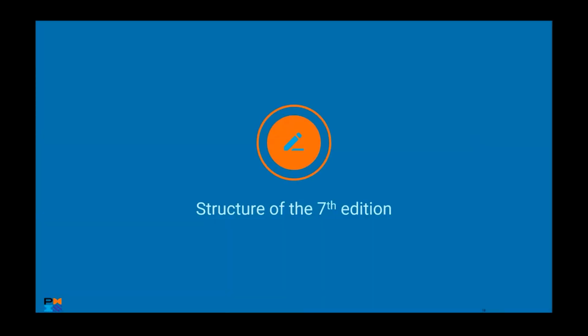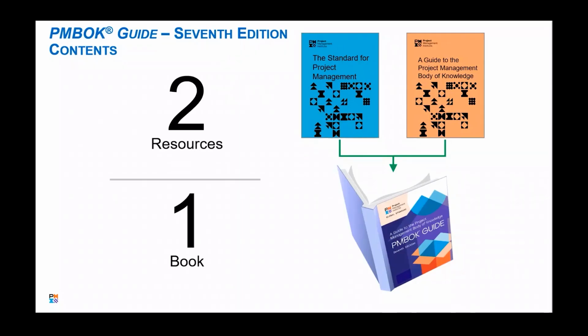So the structure itself of the PMBOK 7th edition, and I want to keep calling it the 7th edition because it really has two different pieces to it. It has this standard, which is actually the ANSI standard, as well as what we more frequently talk about as the PMBOK Guide. Those two have been put together into the 7th edition.